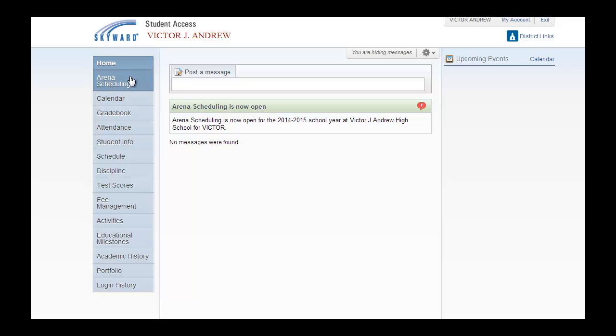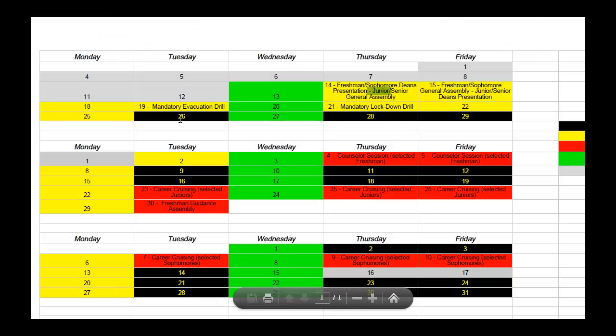Again, this is our overview for Skyward Arena Scheduling. The first opportunity for you to register for Black Day dates is Tuesday, August 26th. Thank you, and have a great day.